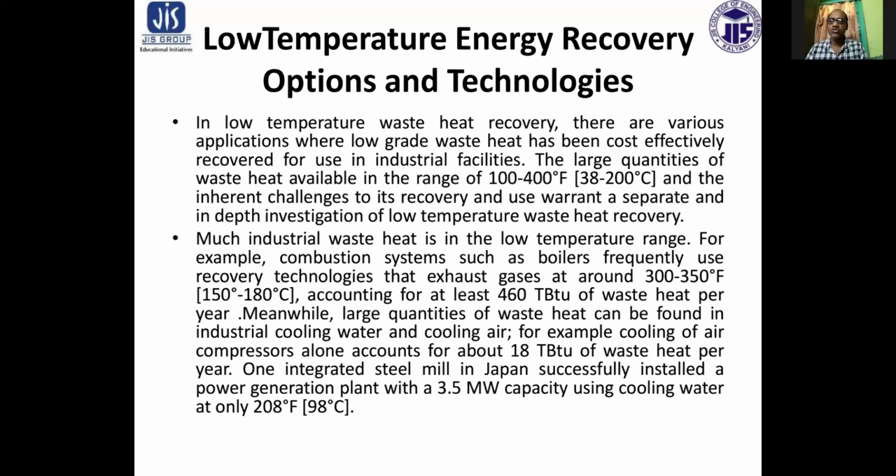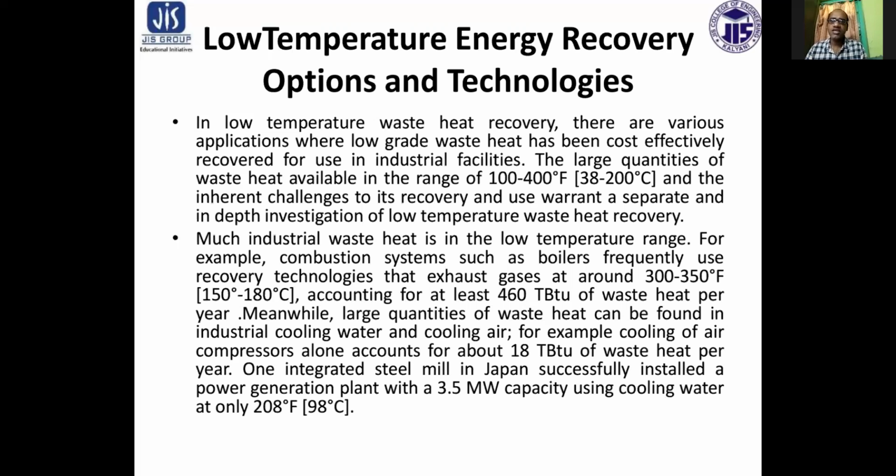The large quantities of waste heat available in the range of 38 degrees centigrade to 200 degrees centigrade, and the inherent challenges to its recovery and use, warrant a separate and in-depth investigation of low temperature waste heat.